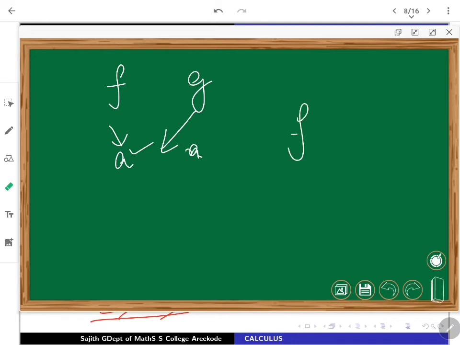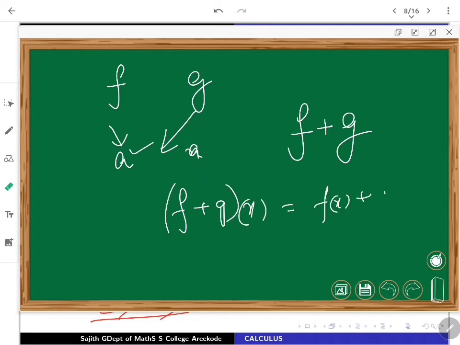Then one can manufacture a function f plus g by defining (f plus g)(x) to be f(x) plus g(x), a sum function. So what comes out is that f plus g is also continuous. So continuity behaves very well with addition.